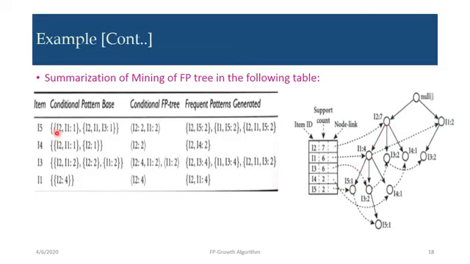That's why I have written I2, I1, 1. That means we have traversed this path once. Second, for the second I5, we have traversed I2, I1, I3, 1. As the I5 support count is 1, we have reached this I5 only once, so 1 should be added with the prefix path of this I5. So I2, I1, 1 for the first I5, and for this I5 we have I2, I1, I3 and 1.